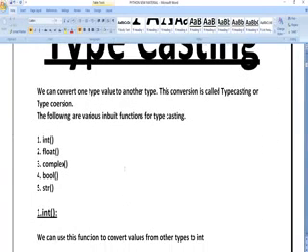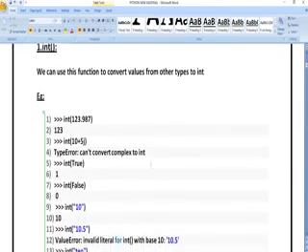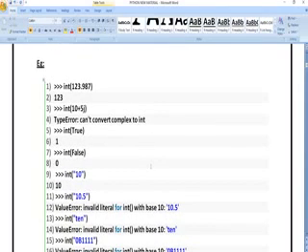So typecasting defines what type of variables you have given. The different typecasting variables are int, float, complex, bool, string. Int means integer variables. We saw just now, you can see here int of. Actually what is the value I have given in input? 123.987 is actually a float variable. If I am asking only for the integer part of that particular input, it is going to give whatever is before the dot, that is 123. So it is going to print that.